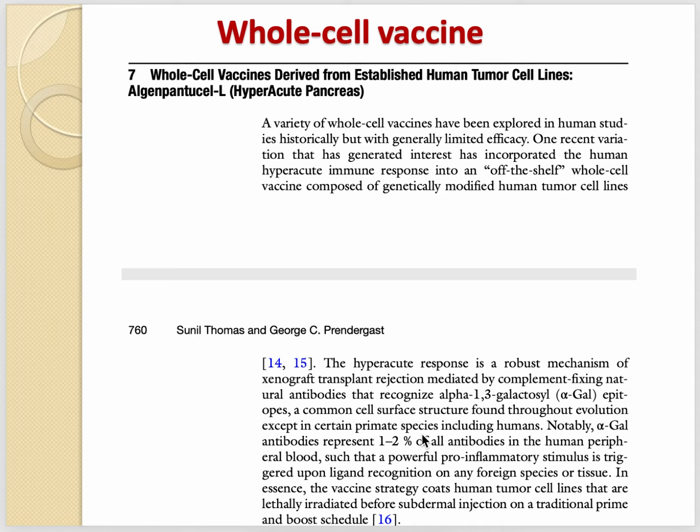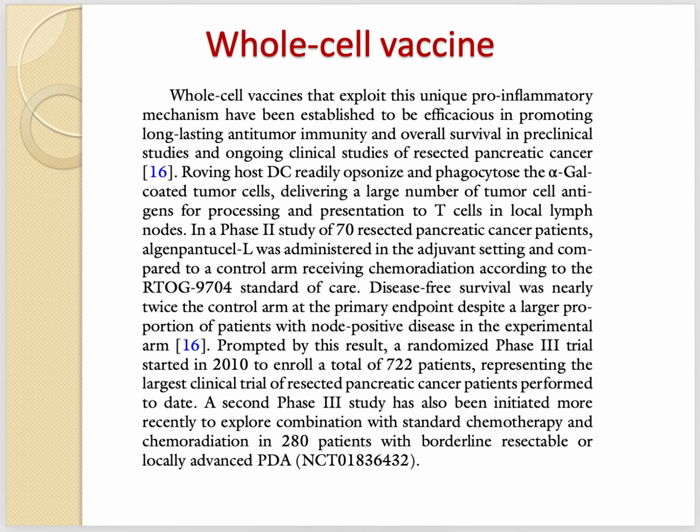So what was the approach? Whole tumor cells were isolated from the cancer patient's body, and then these cells were inactivated. There are different methods for inactivation, for example treating with chemicals like formaldehyde.